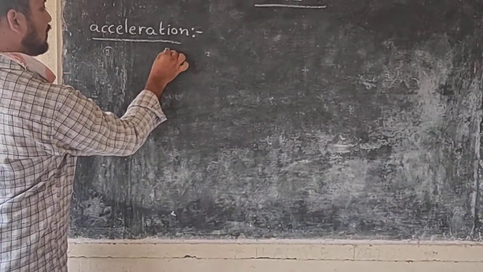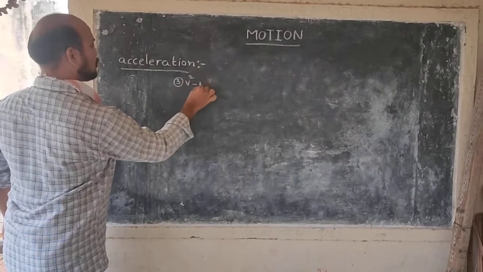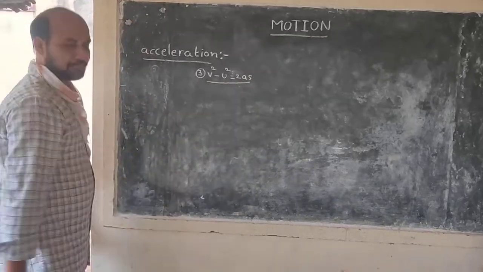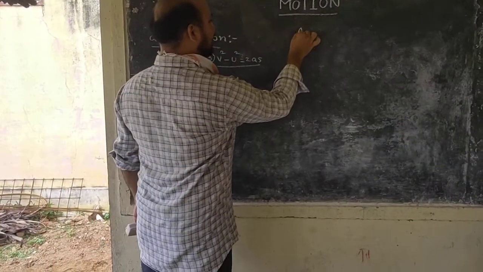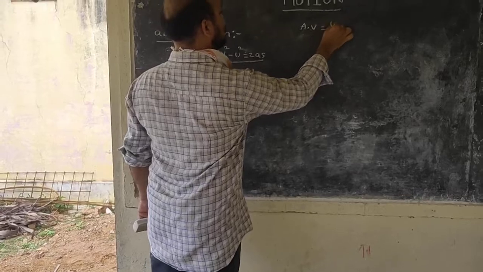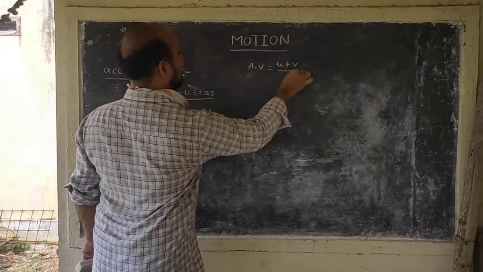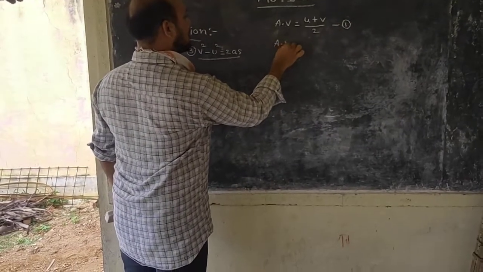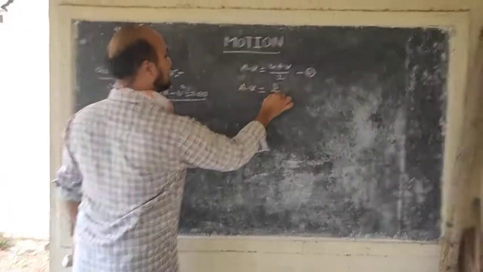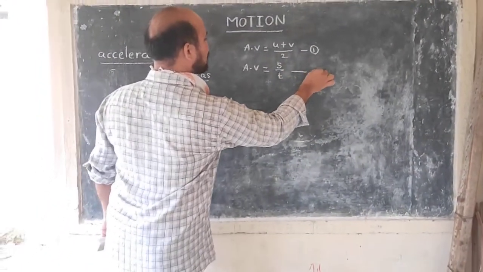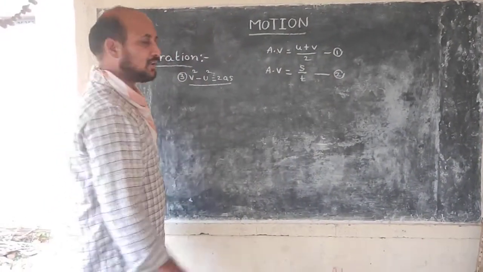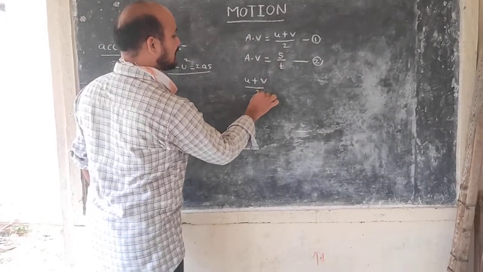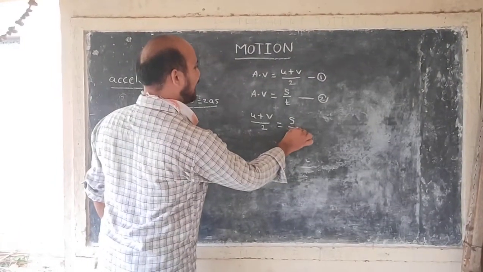Third one: V square minus U square is equal to 2AS. We know that average velocity is equal to initial velocity plus final velocity by 2. This is equation number 1. Average velocity is equal to total displacement by time. This is equation number 2. From 1 and 2, U plus V by 2 is equal to S by T.